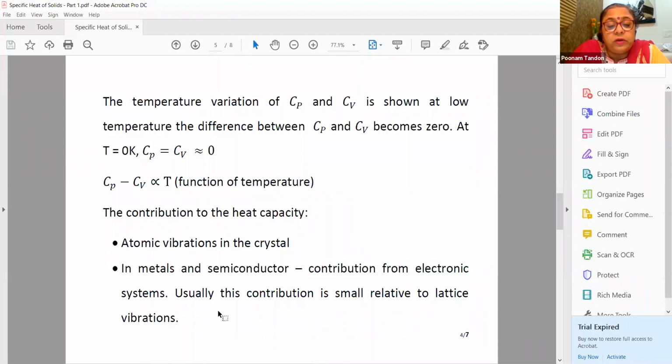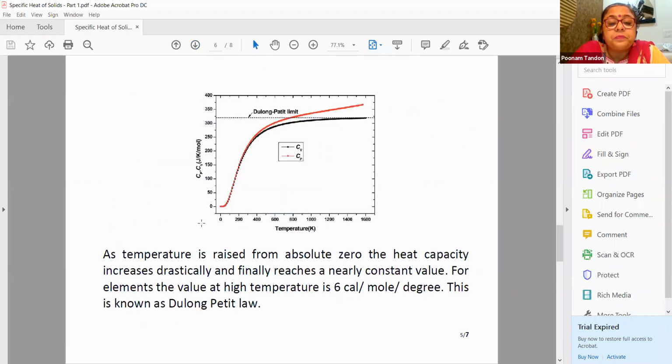This contribution is usually much smaller than the lattice contribution. So in this unit, we will mostly talk about the contribution from atomic vibrations or lattice vibrations. We will neglect the contribution from the electronic system. Maybe in subsequent units we will discuss the contribution from the electronic system separately and its effect on the heat capacity also.